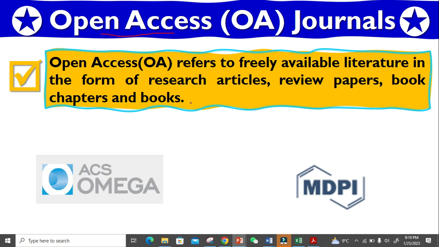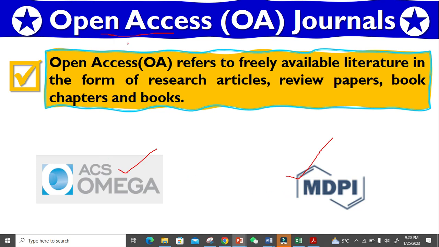If somebody wants to download any research article, or read it online or download it, it is free of cost. One example is ACS Omega. You can freely download research articles from ACS Omega and all journals from MDPI. I'm going to show it, right? This means that any researcher can go to these journals and read as many articles as they want. If they want to read 1,000 articles, it is free of cost. If they want to download 1,000 articles from ACS Omega or from MDPI, I just gave two examples.